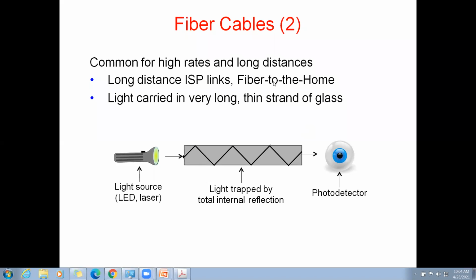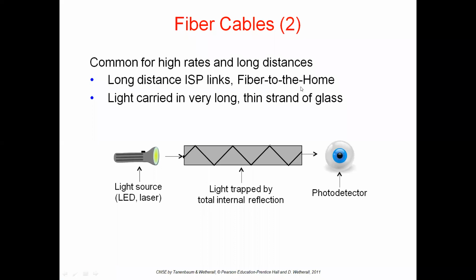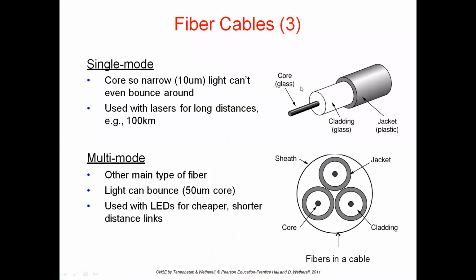Okay, in the fiber cables, we have seen how the light is transmitted in the fiber. Here we will use 2 sources, one is laser and one is LED.